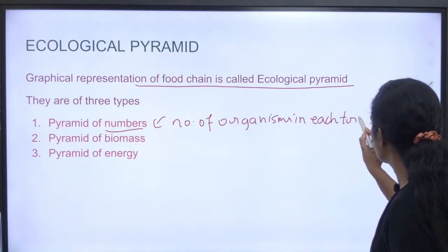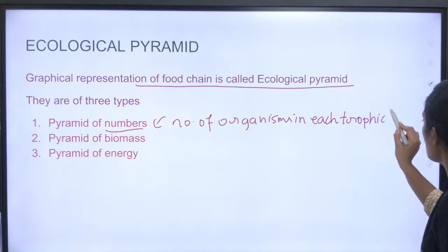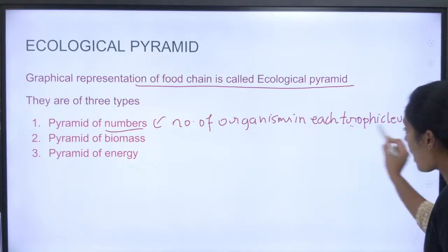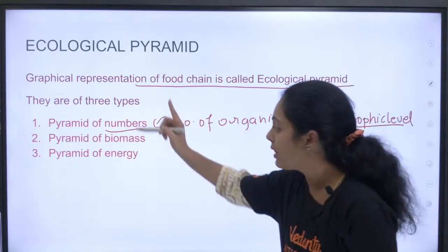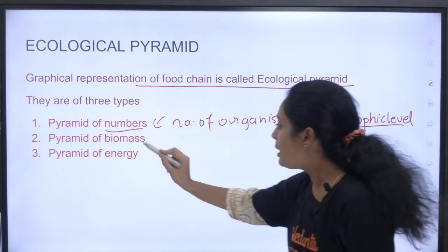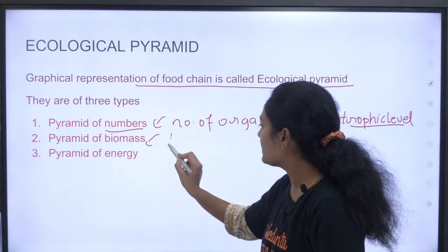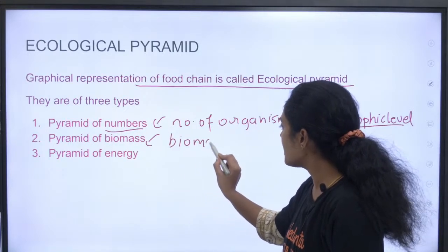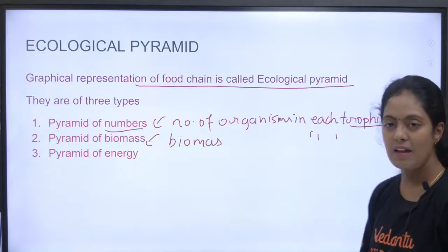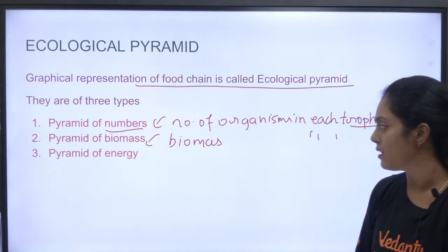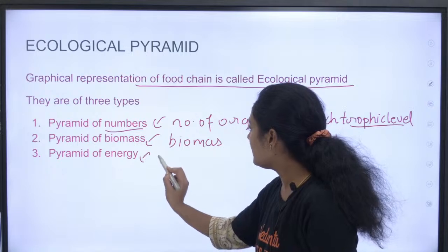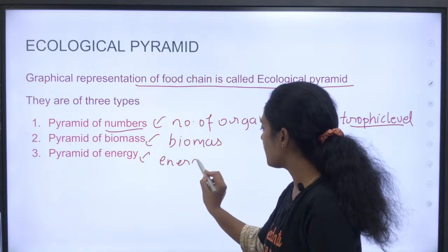This word is so very important. Pyramid of number denotes how many organisms there are in a trophic level. Pyramid of biomass indicates the mass, the biomass at each trophic level, how much mass there is in a trophic level. Energy, very simple, it indicates the energy at each trophic level.